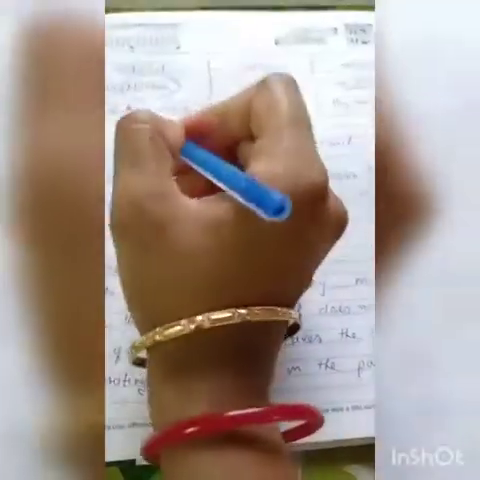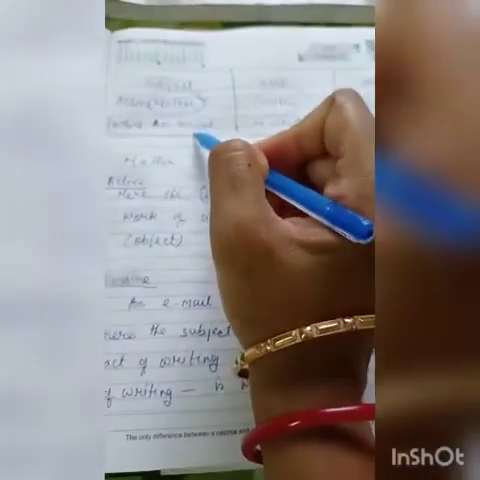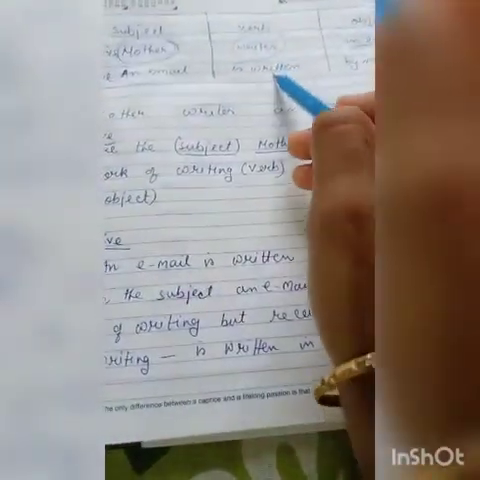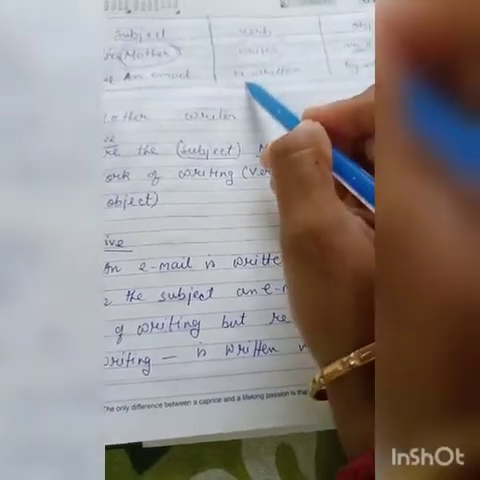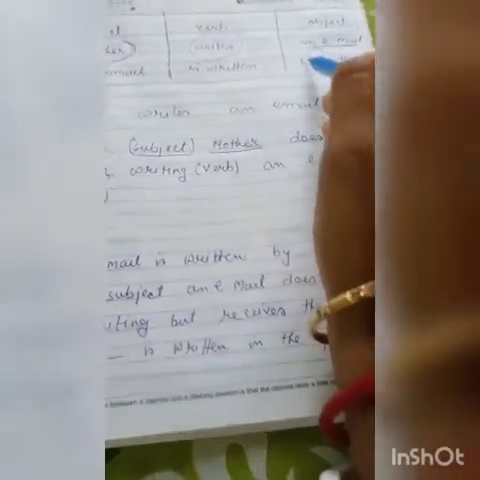I have brought the object in front. So in passive voice, what happened? Object becomes the subject. An email is written, present tense, by mother. Object becomes the subject. Subject becomes the object. And you have to put by over there. In passive voice, you have to put by over there.